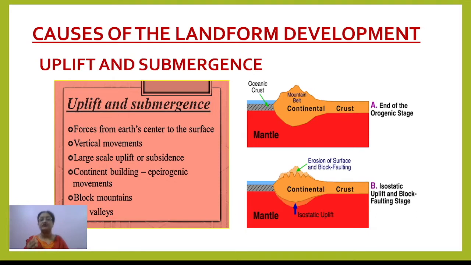The vertical movements actually work in this. So what does vertical movement mean? The landmass vertically goes up or down.